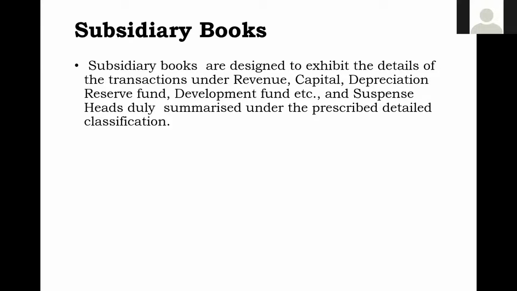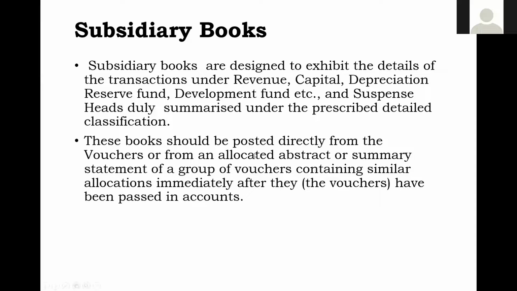That is the purpose of maintaining the suspense heads also, because suspense heads are also subsidiary books only. And again, the suspense head balances are also reconciled with general books. Next, these books are posted directly from the vouchers and allocated abstract summary immediately after they have been passed in the accounts.